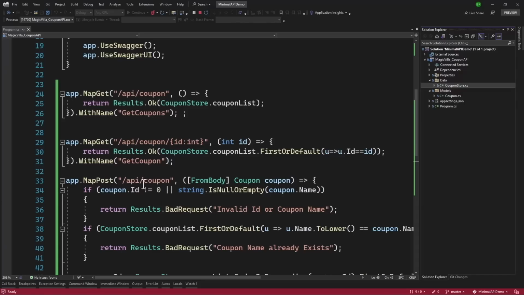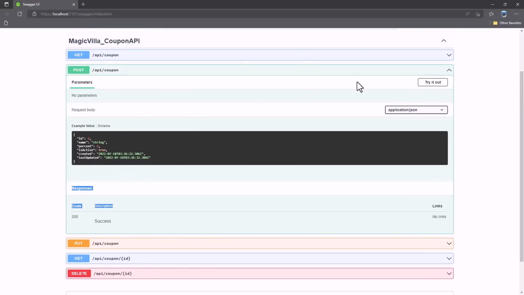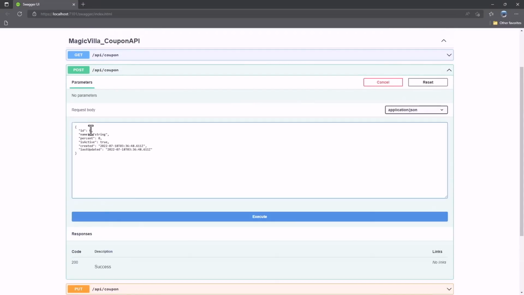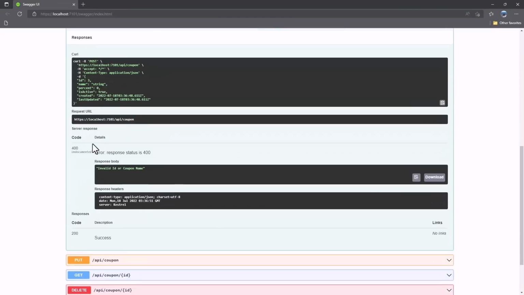If we go back here, if the ID is not 0, let me try that here. So we will keep ID as 3, execute this. We get a 400. So basically our endpoint can return a 400 bad request. But in the available responses in the Swagger UI, it only thinks that it will return a 200 OK.